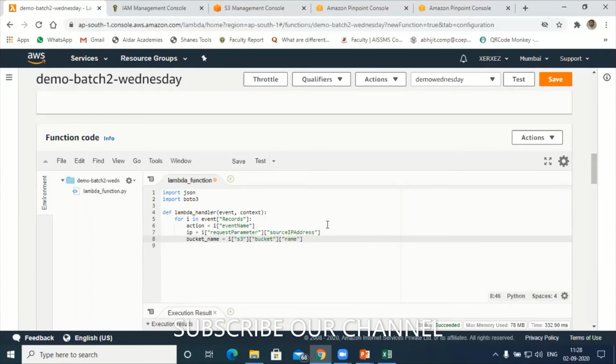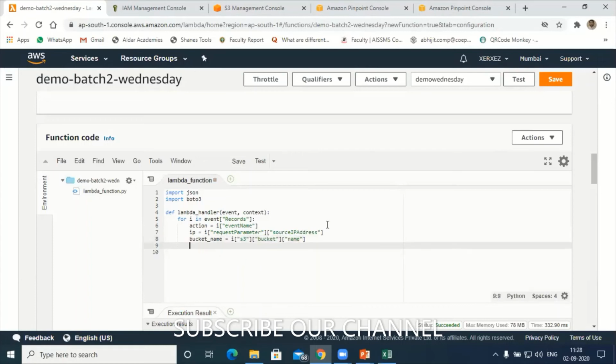Similarly the bucket name got created. I have created the bucket name, IP address, actions. Next the objects. I even want to track the object also. So object equal to index of under S3, under S3 object. That means it is going to display the object name. Next is the key of that object. This is it, this is a simple program.